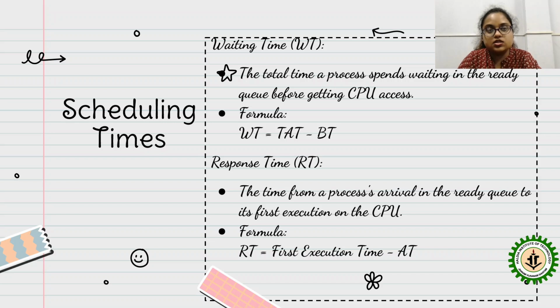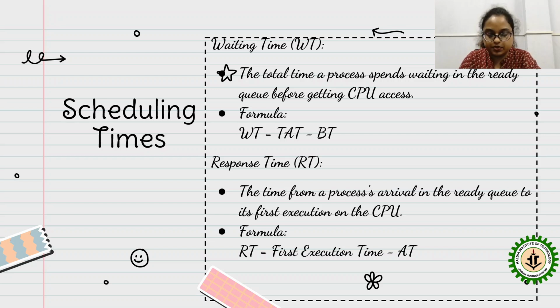Then response time is RT, the time from a process's arrival in the ready queue to the first execution on the CPU. So the response time formula is the time the process is doing its first execution, that time you will require. That time minus arrival time is your response time. Okay.